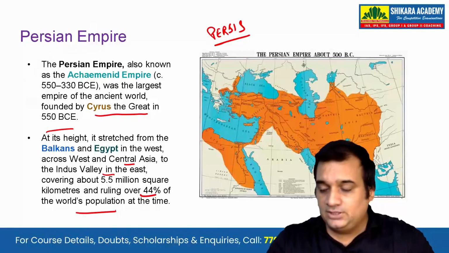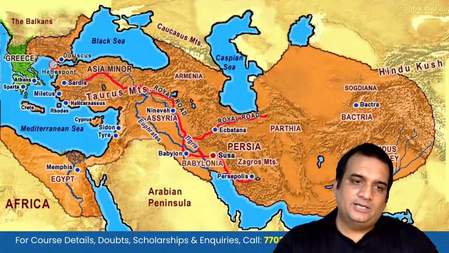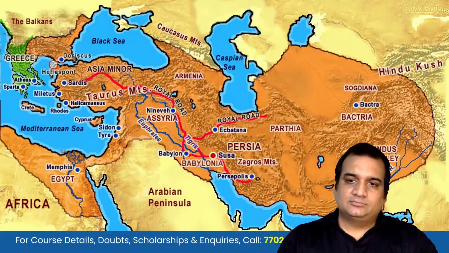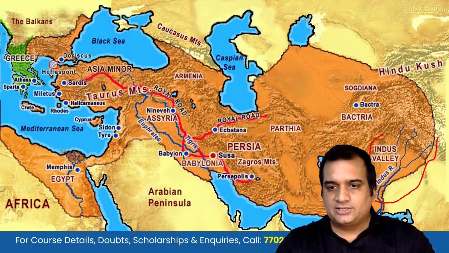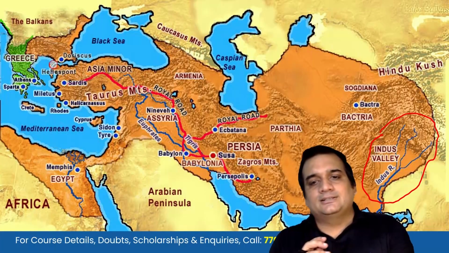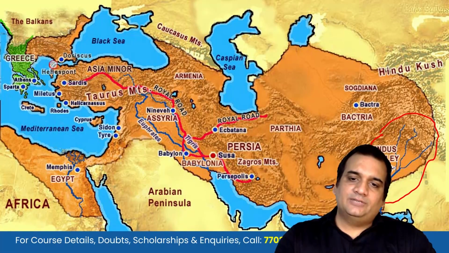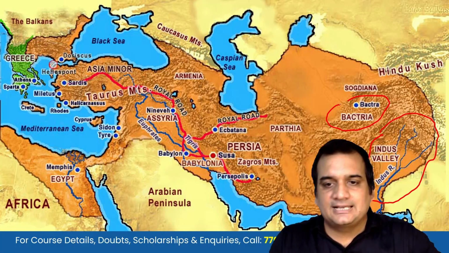This is something very interesting to note down. If you see this map here, this is the Indus Valley civilization. Most of the time when we don't look at India's map, we tend to misunderstand. After this, all the areas you must have seen till now, we have done in our previous classes.